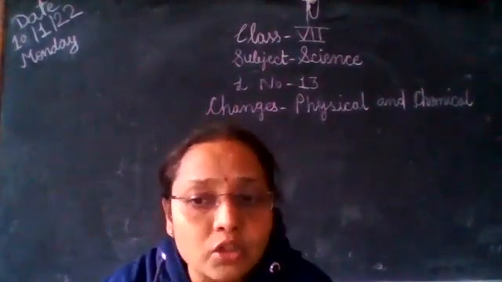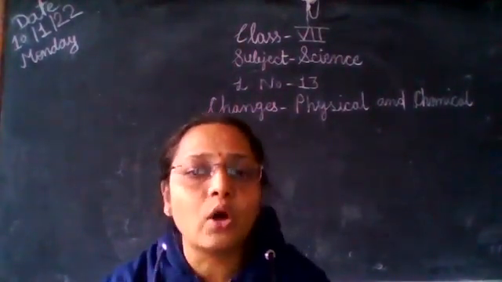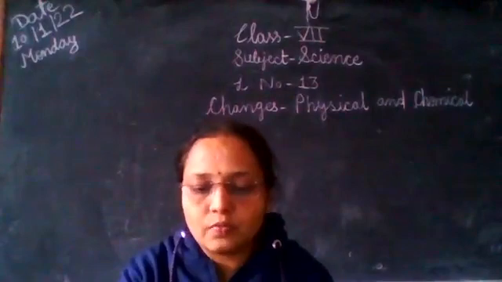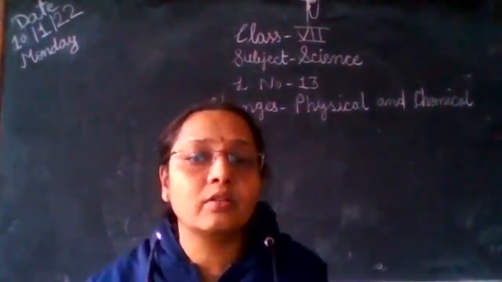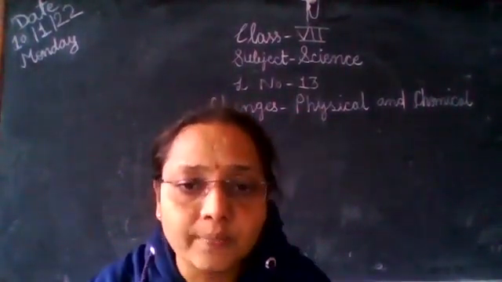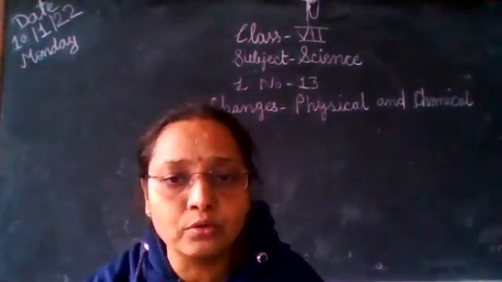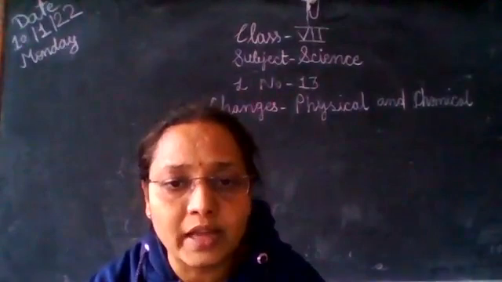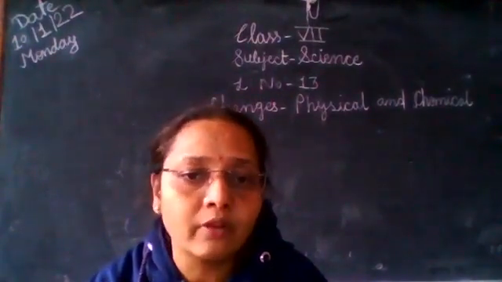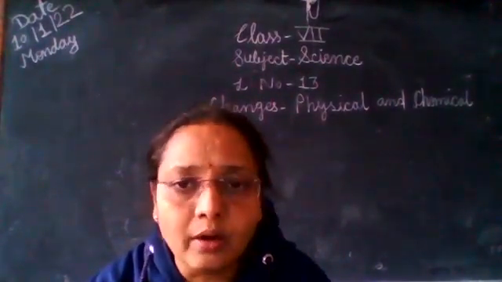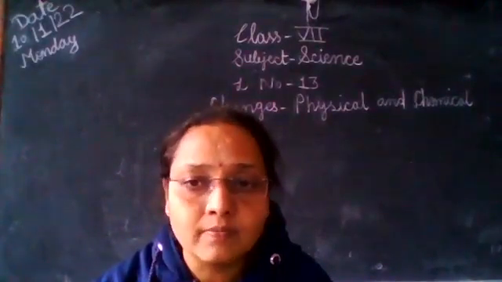Then eruption of volcano is a non-periodic change. Okay children, so here we saw various changes and their differences. What you have to do is point out examples of every type of change. Okay, so make a difference.